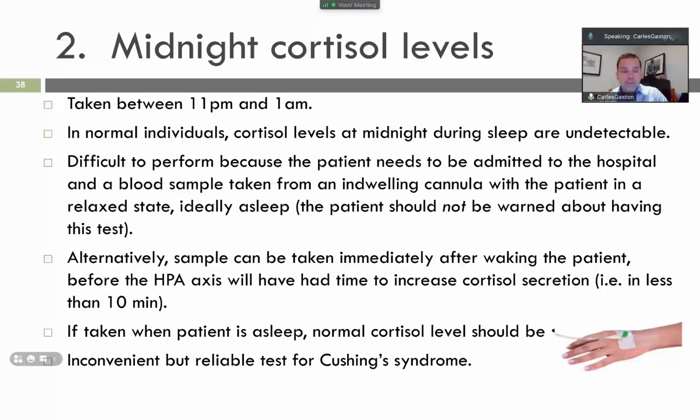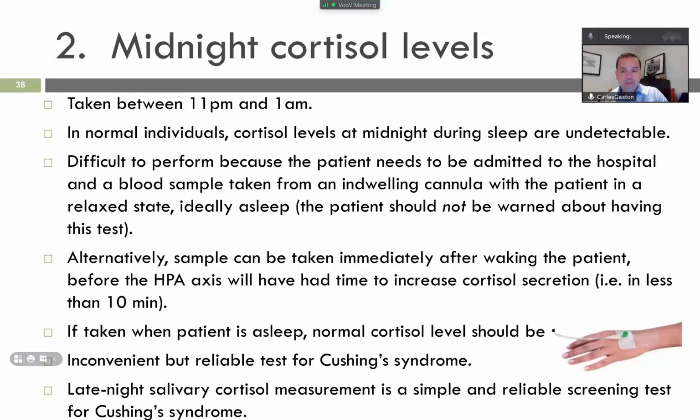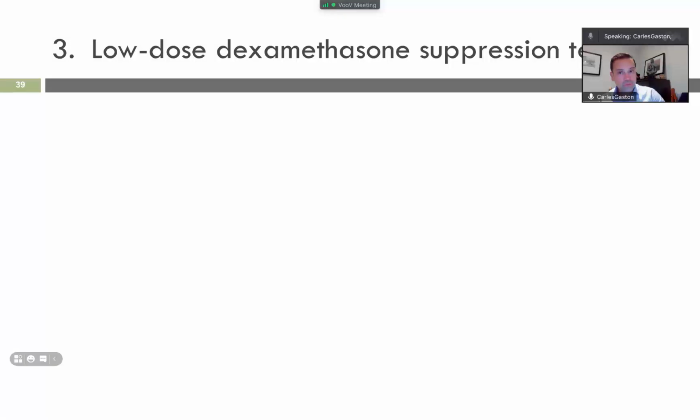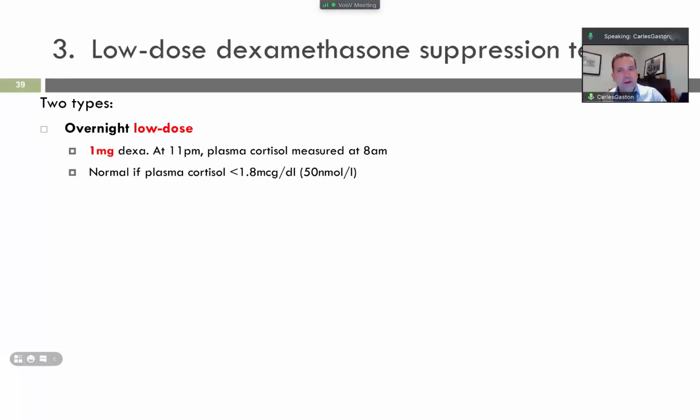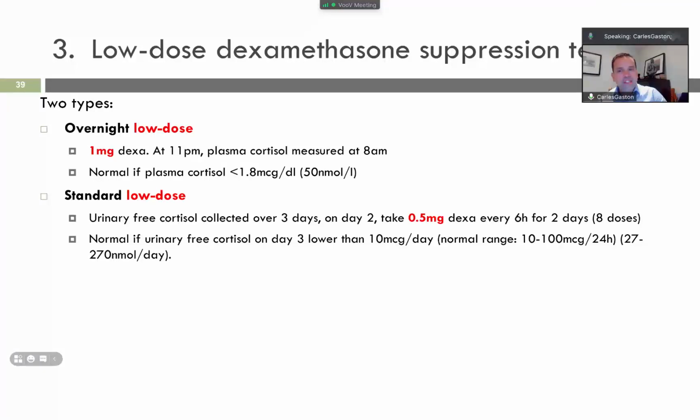Right? Then what about the suppression test? Low dose dexamethasone suppression test. There are two types: overnight low dose, and the standard low dose, right? So basically what they do is treat the patient with dexamethasone and then look at the plasma cortisol, and look at whether the levels are low or within normal range, right?